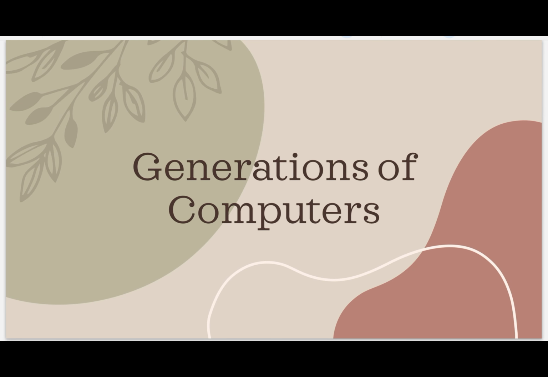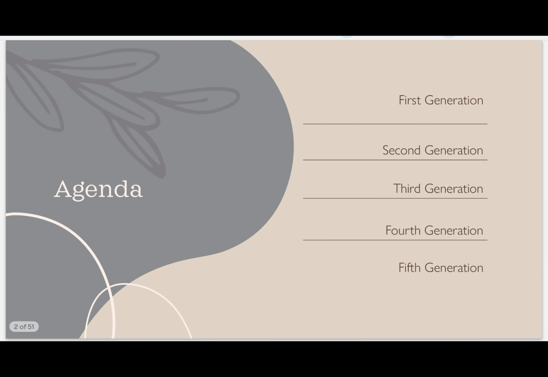Hello students. So today we are going to see about generations of computers. In the last video we had seen about early age calculators. Now today we are going to see about generations of computers. There are 5 main generations of computer: first generation, second generation, third generation, fourth generation and fifth generation. At this present time, the fifth generation of computers is going on.